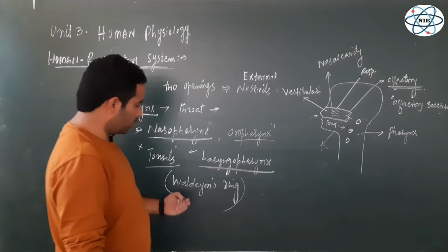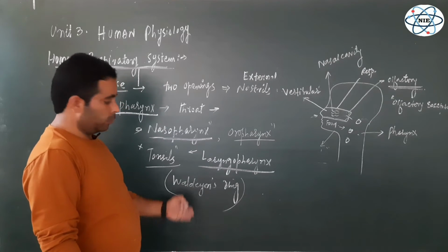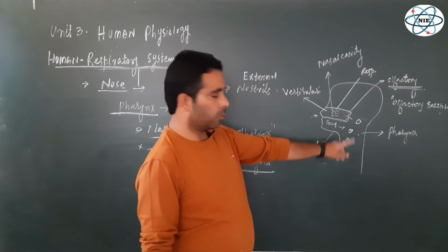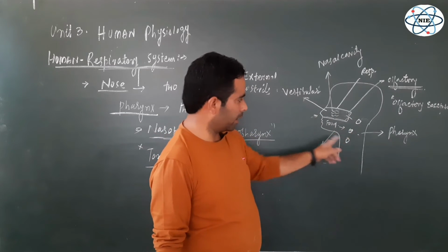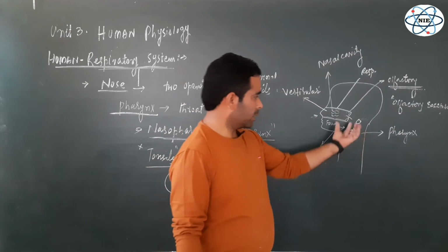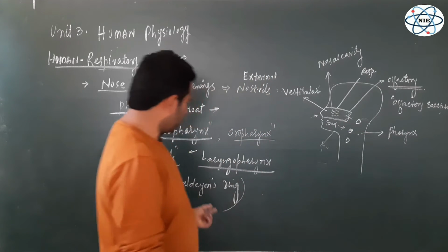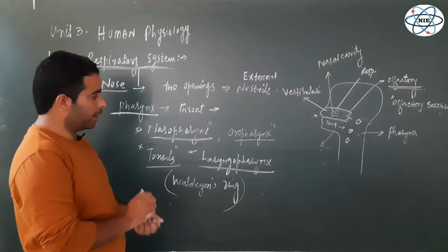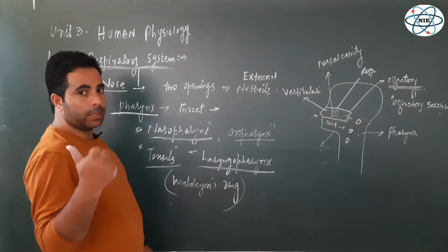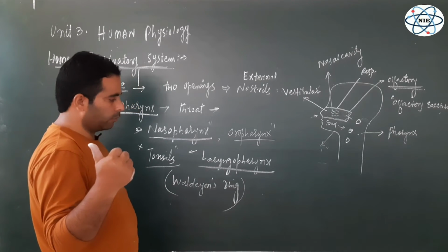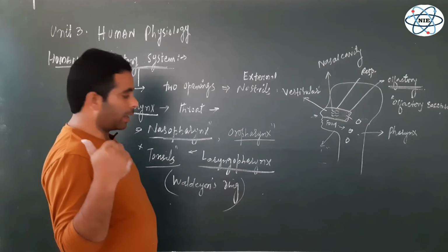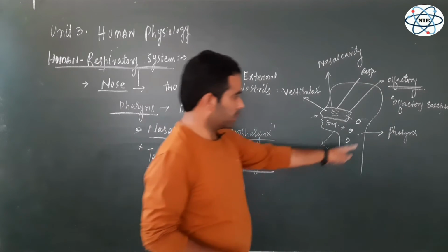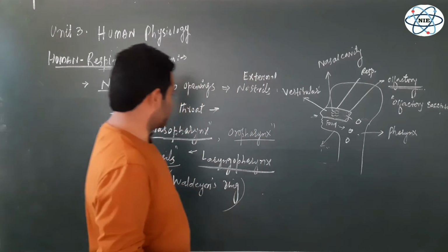a lot of immunological molecules, immune cells as well, which help to kill all those pathogens, invaders and microbes which enter along the inhaled air or along with the food, right? So this is a protection here in the pharynx in the form of Waldeyer's ring, or in the form of different types of tonsils. Is it clear? If you have any confusion here, please watch the previous video regarding the digestive system alimentary canal, and you will understand in detail the different structures of pharynx and its functions as well. Anyways, let's move ahead.